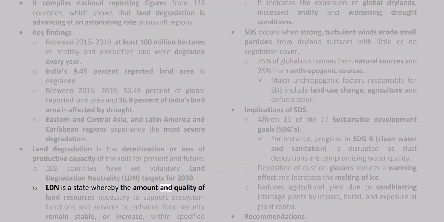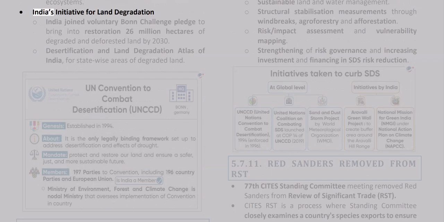LDN is a state whereby the amount and quality of land resources necessary to support ecosystem functions and services to enhance food security remain stable, or increase, within specified ecosystems. India's initiative for land degradation: India joined the voluntary Bonn Challenge pledge to bring into restoration 26 million hectares of degraded and deforested land by 2030. Desertification and Land Degradation Atlas of India, statewide areas of degraded land.